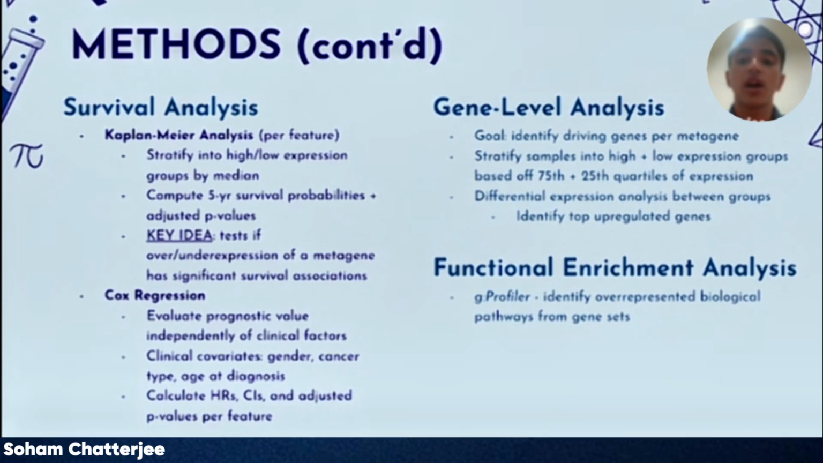Now, the next two steps revealed the biological insights for the metagenes. For each metagene, we identified which genes were the most upregulated, and we also used a tool called G-Profiler to identify the biological pathways represented by the metagenes.